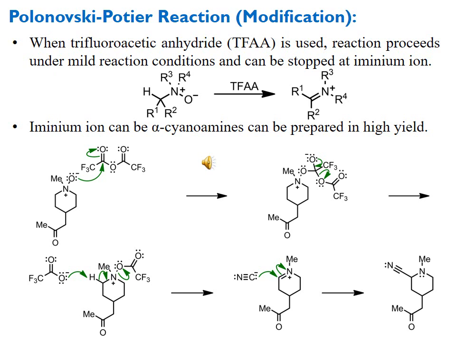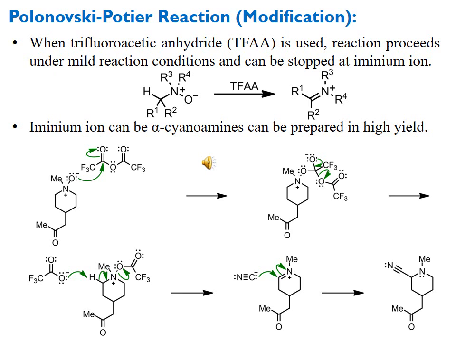But in case of acetic anhydride, the iminium ion is more easily or rapidly converted into the product side of acetamide and aldehyde. So there are fewer chances for the separation of iminium ion in case of acetic anhydride, but in case of trifluoroacetic anhydride it is much easier.